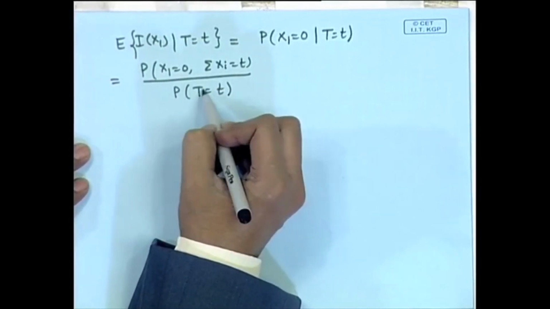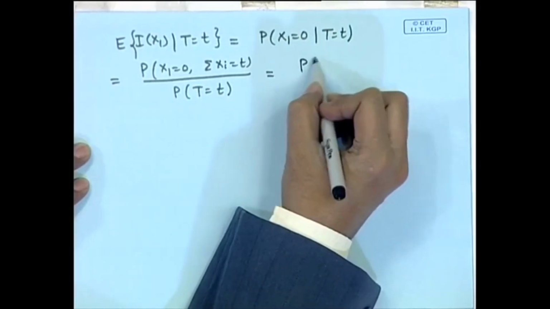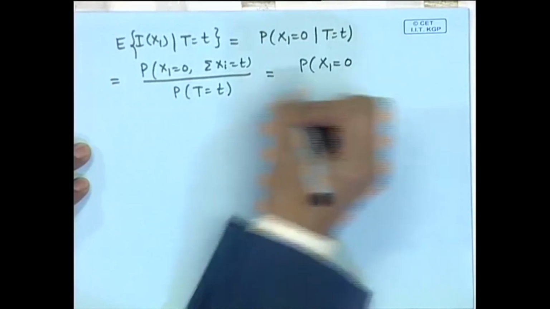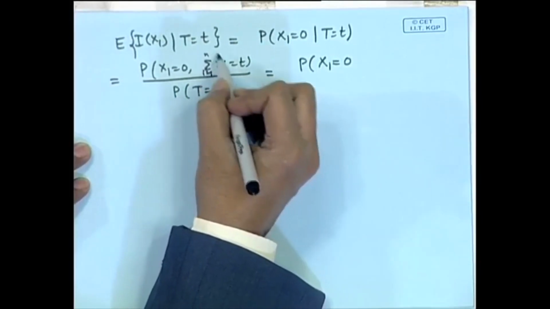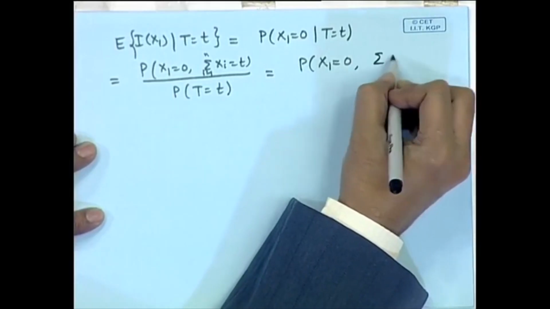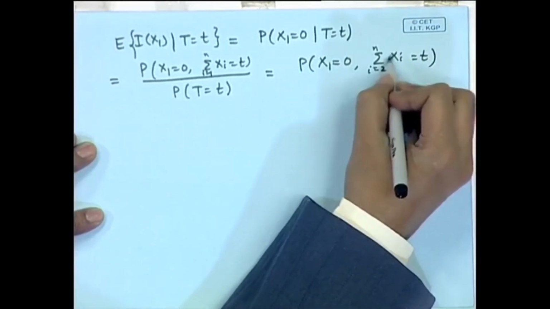We know the distribution of t, that is Poisson n lambda. So, the denominator is determined. The numerator is determined if we make use of the condition that x 1 is 0, then this summation reduces to sigma x I, I is equal to 2 to n, to be equal to t, because the first one is 0.